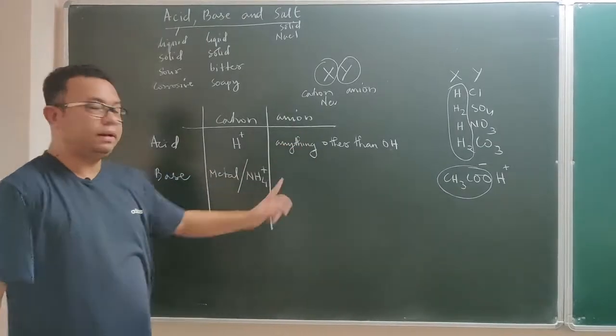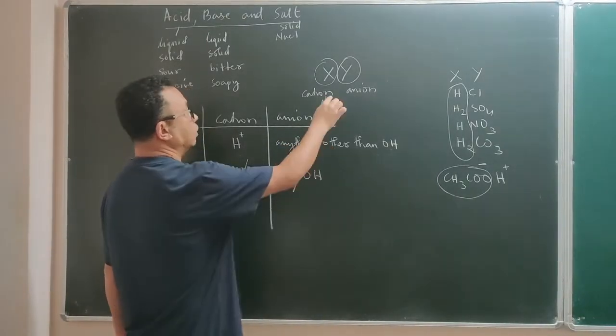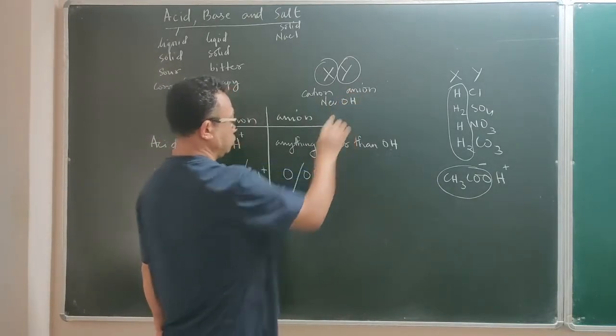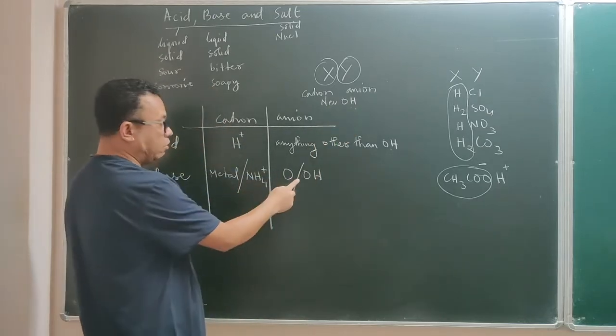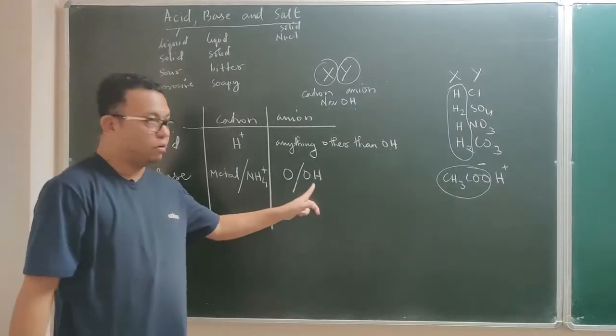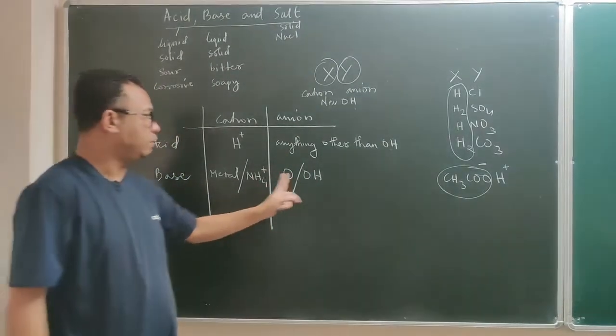Now what should be the anion? The anion should be either an oxide or a hydroxide. So Na and OH, metal and hydroxide: a metallic hydroxide is a base. A metallic oxide is a base. Ammonium hydroxide is also a base. As for ammonium oxide, there is no such compound, so only ammonium hydroxide.